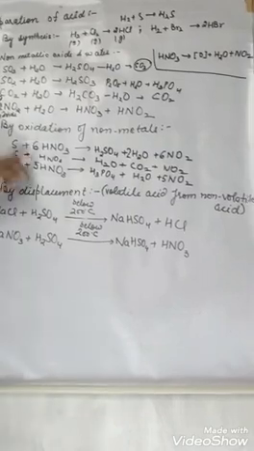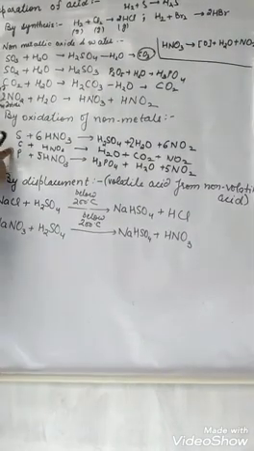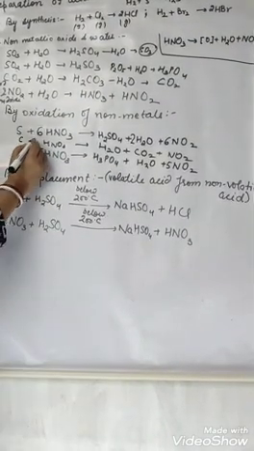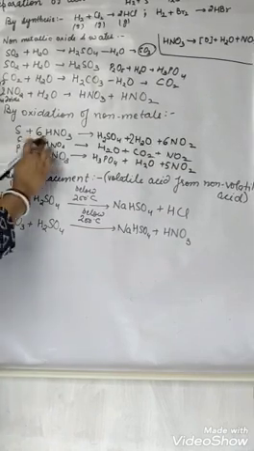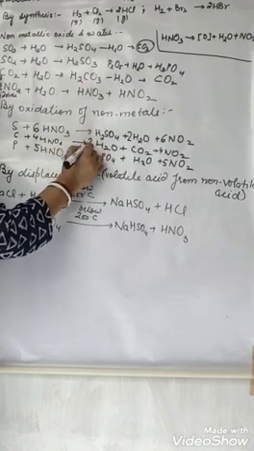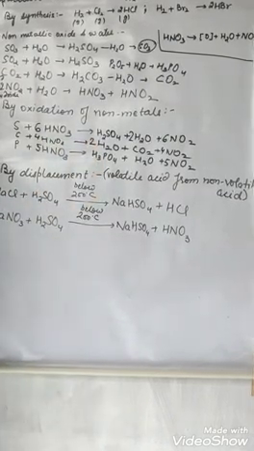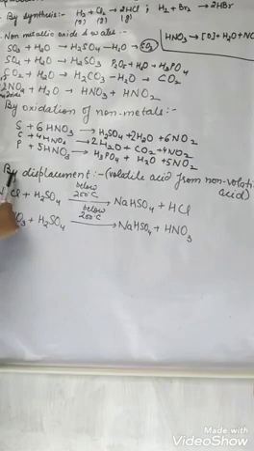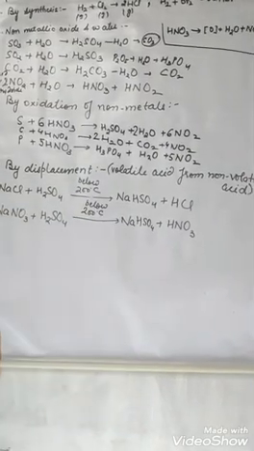Now, how will we balance it? Again, carbon, outermost shell, how many electrons? 4. So we will write 4 here. 4, so 4 nitrogen. 4 hydrogen, here only 2, so it will be 2. It is balanced. Alright. Now, the next and last method of preparation is by displacement.